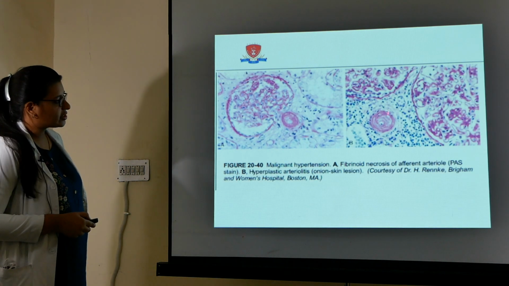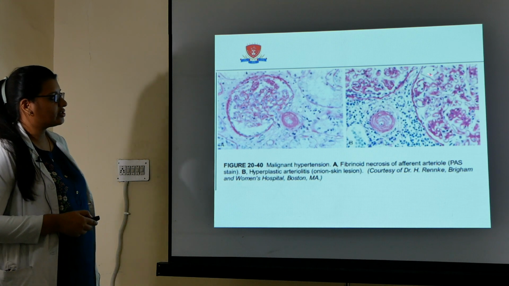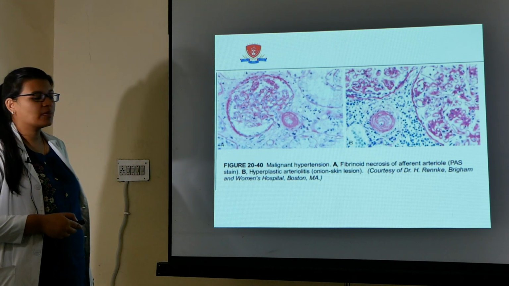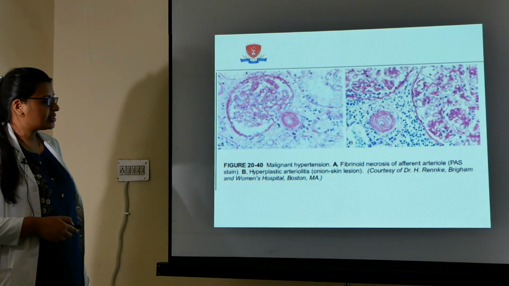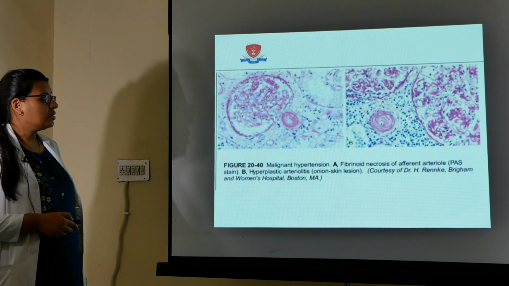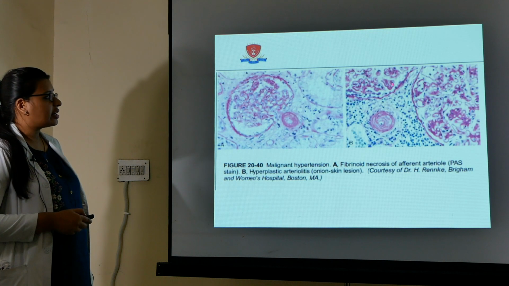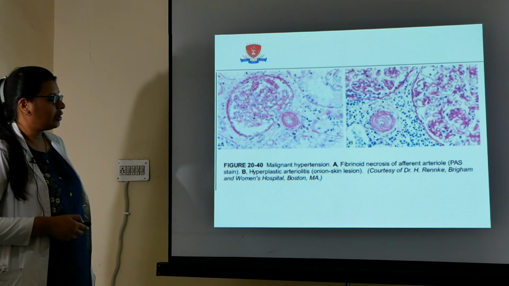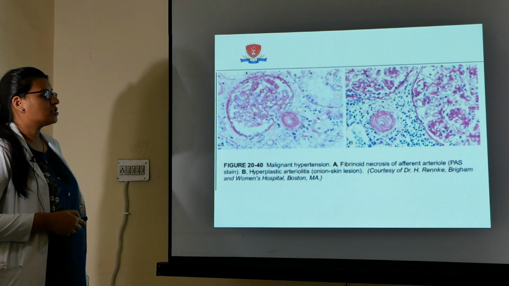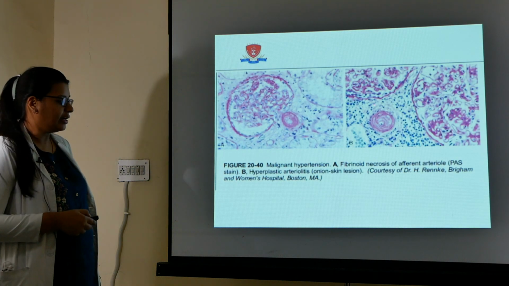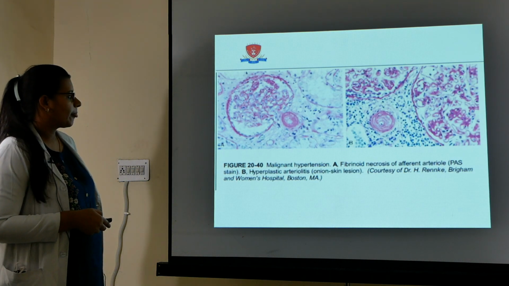I have told you what onion skinning is. Can you see? There are two things happening. First, there is proliferation of the smooth muscle cells, and second, there is accumulation of concentric collagen. So this characteristic thing is onion skinning, and this is the fibrinoid necrosis. Both are findings of malignant nephrosclerosis.